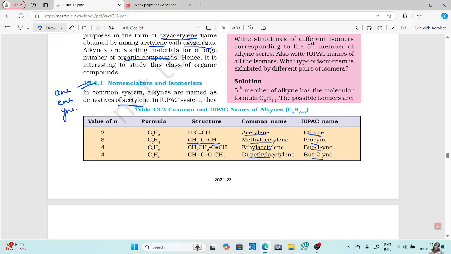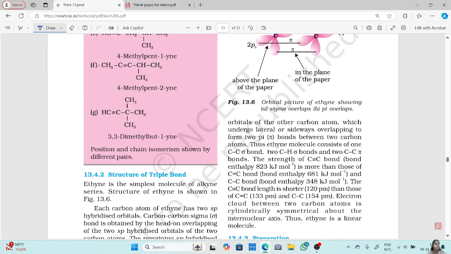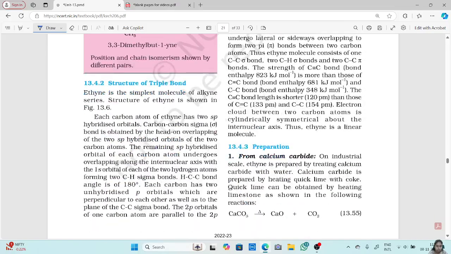You have added a methyl group here, so that's why it is methyl acetylene. Again CH3CH2, that is C2H5. This is your ethyl acetylene. Now this is your acetylene molecule. Both the sides you have methyl group. That's why it is dimethyl acetylene. Okay, this is how the naming or the isomerism of your ethyne molecule or alkyne molecules works.